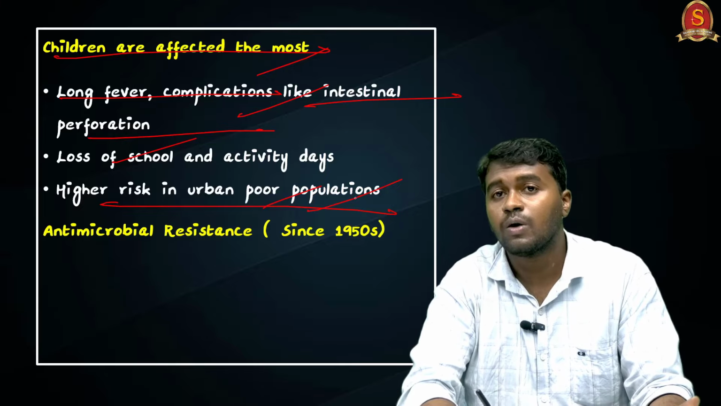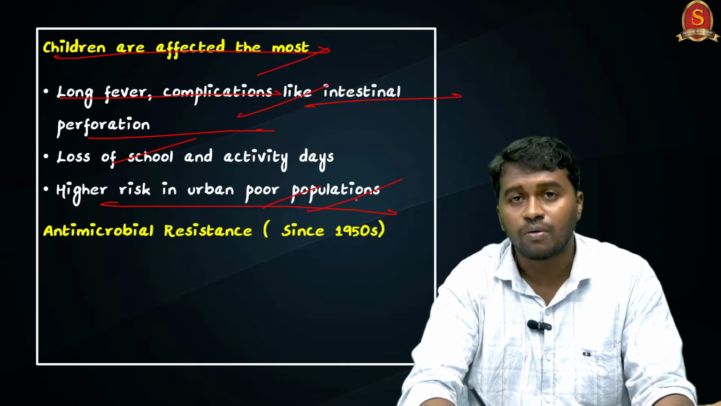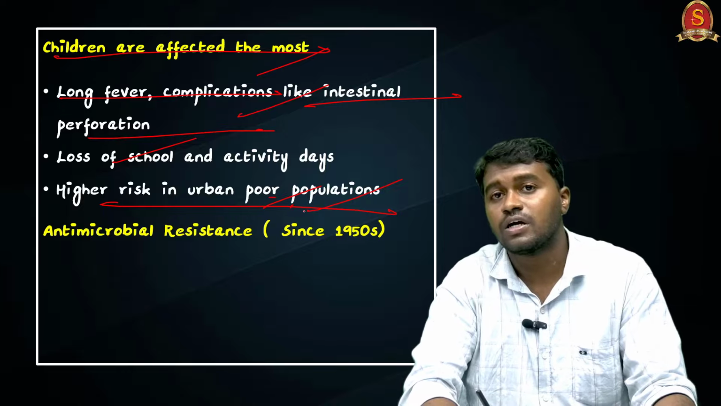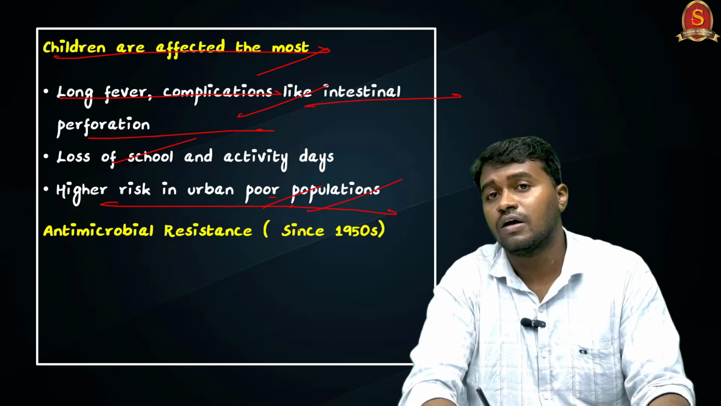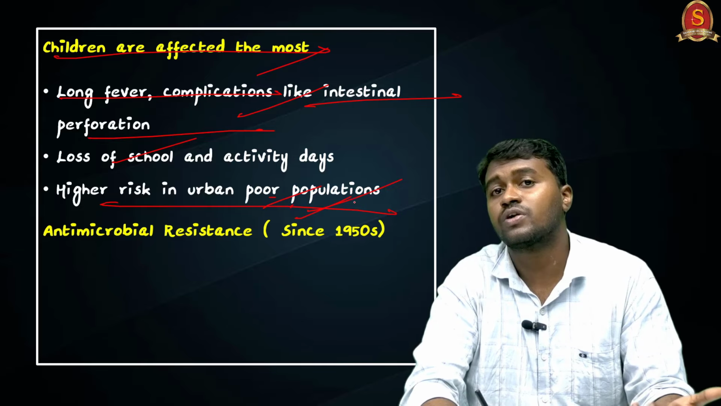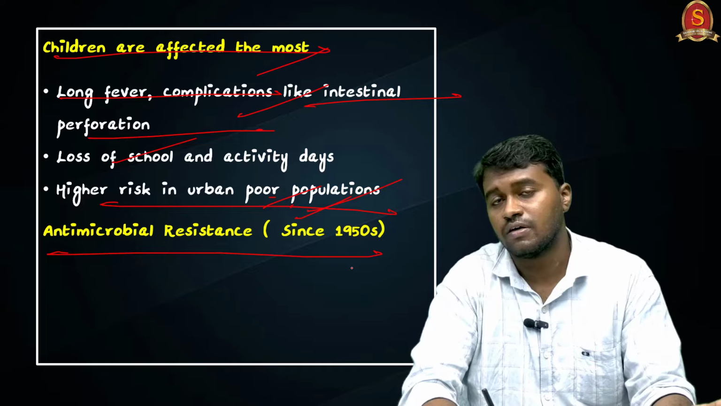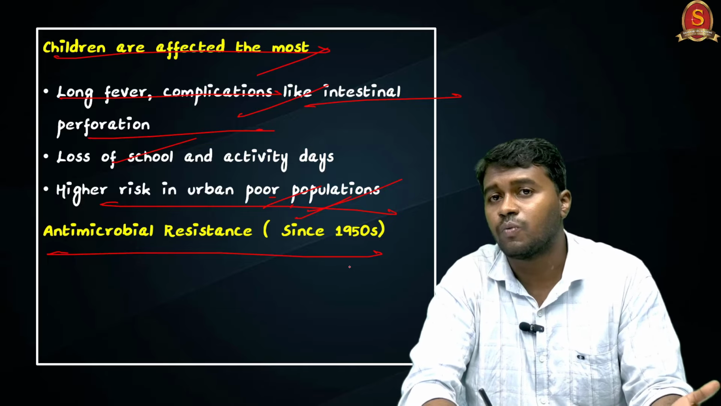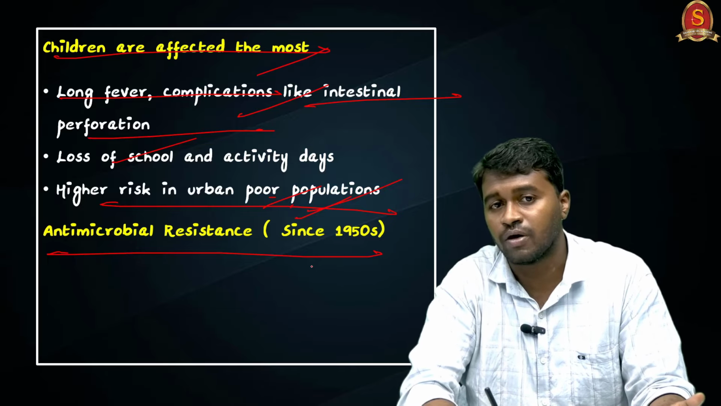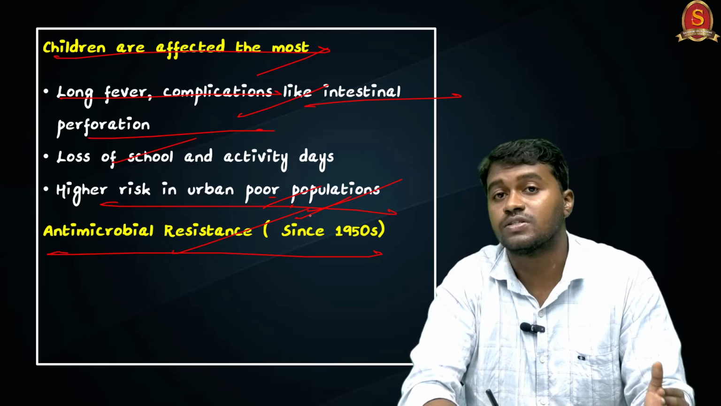In urban areas with limited sanitation or poor hygiene, the population is at high risk of developing typhoid infection, and we know that India is rapidly urbanizing these days. The next major reason why India needs to include the typhoid vaccine in the universal immunization program is antimicrobial resistance.